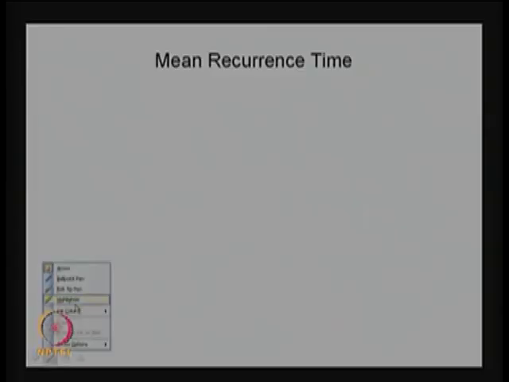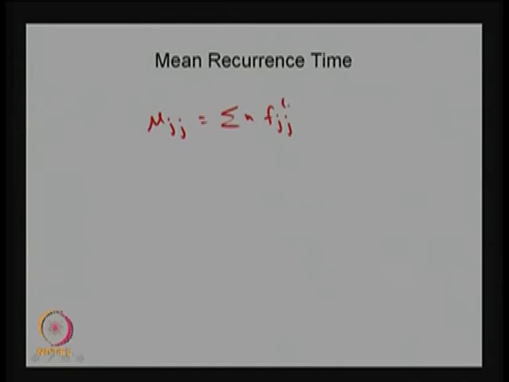So, earlier we have given mu j j as the summation of n times f j j of n. By knowing f j j of n, you can find out the mean recurrence time for the state j.